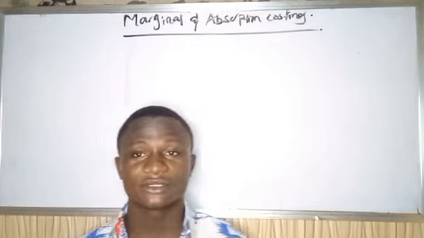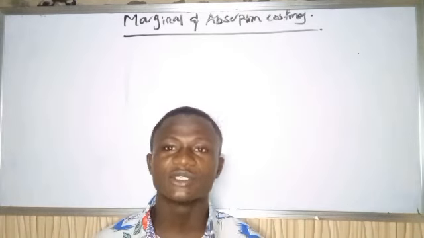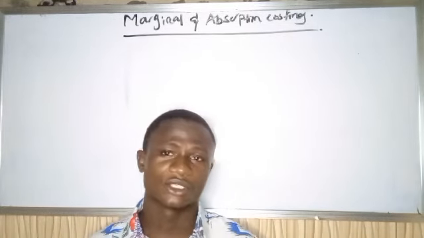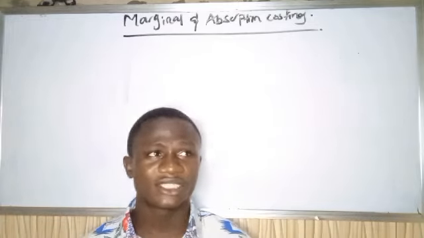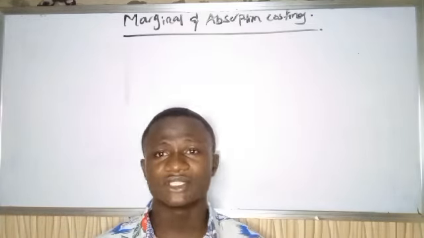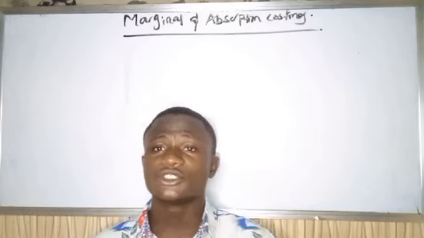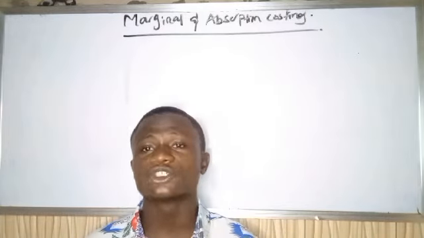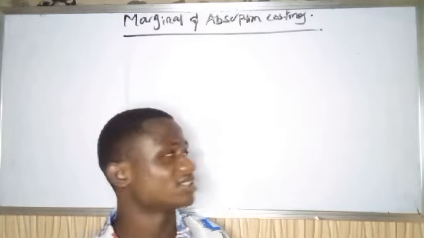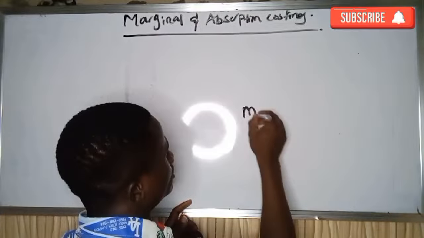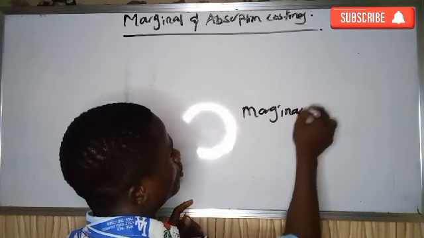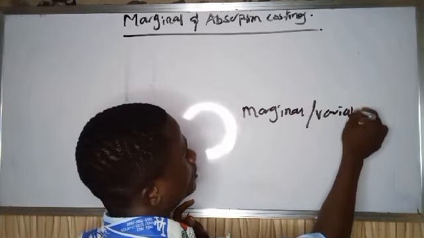So as you can see on the board, in today's class we'll be treating marginal and absorption costing. So the question goes that, what do you mean by marginal costing? What do you mean by absorption costing? First of all, you need to know that marginal costing is also called variable costing. Yes, so marginal costing, you can also call it variable costing.